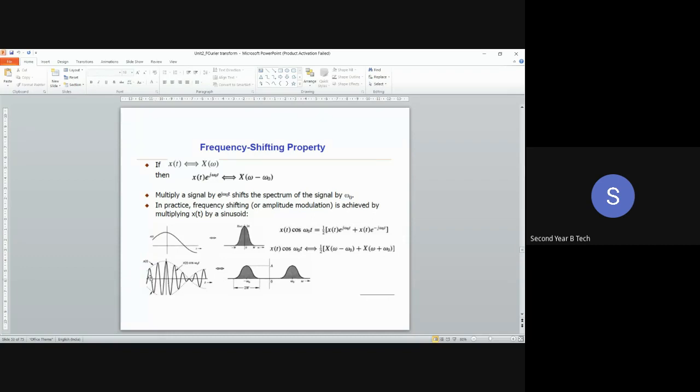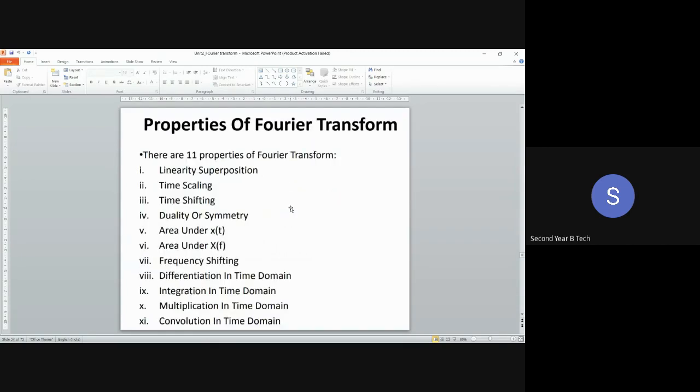This is a time domain signal, and when I shift the magnitude response in the frequency domain, the signal will get multiplied with cos, and this is how the signal will look. When we do amplitude modulation, we are using the frequency shifting concept in amplitude modulation. Okay, so now the shifting properties, time shifting and frequency shifting, are done.